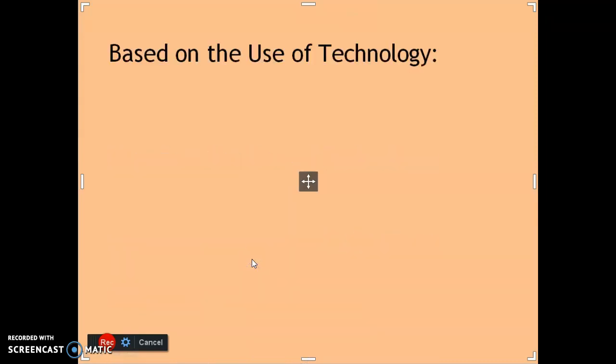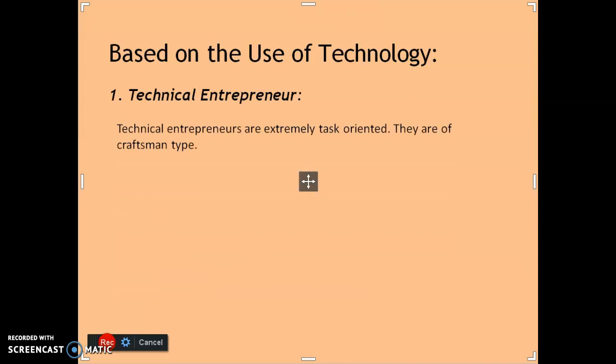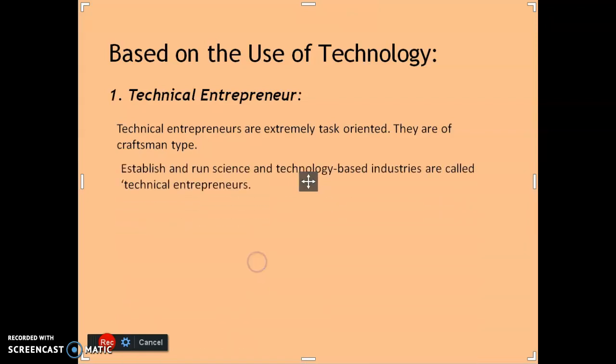Then we are moving to the second classification. Based on the use of technology, entrepreneurs are again classified into two types. One is technical entrepreneur and another is non-technical entrepreneur. Technical entrepreneur means task oriented, and they are of craftsman type.